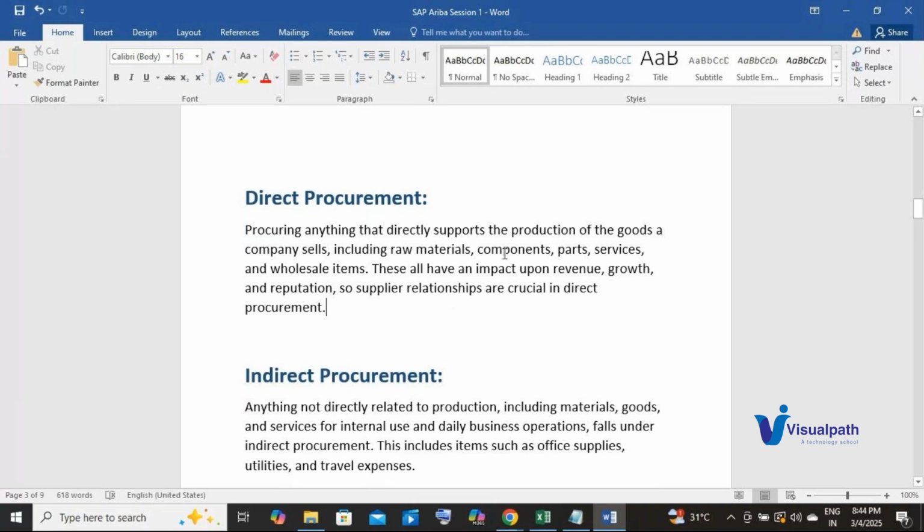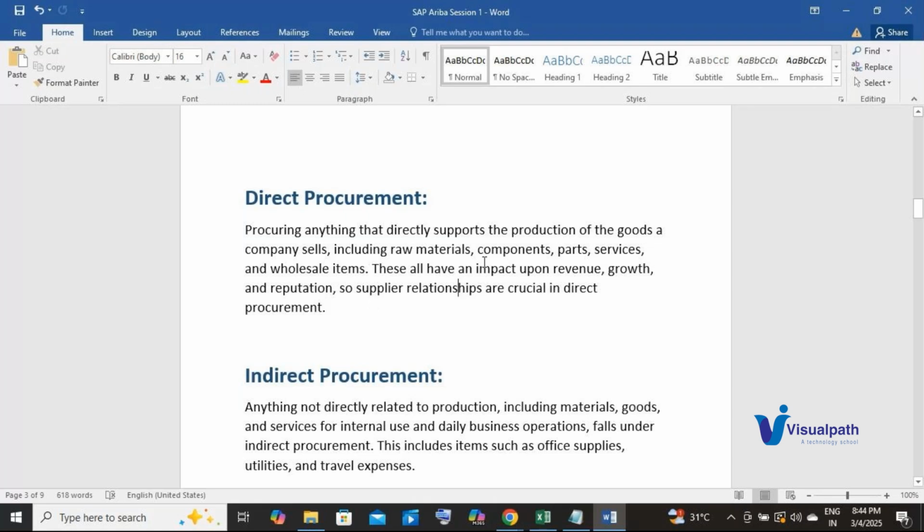Direct procurement is procuring anything that directly supports the production of the goods a company sells, including raw materials, components, parts, services, and wholesale items. These all have an impact upon revenue, growth, and reputation. So supplier relationships are crucial in direct procurement.